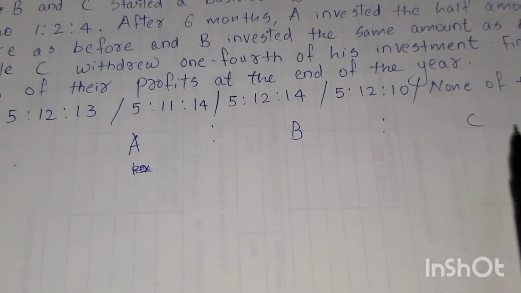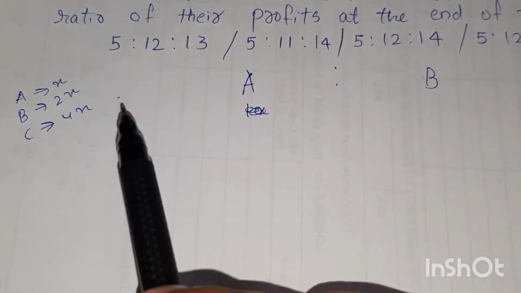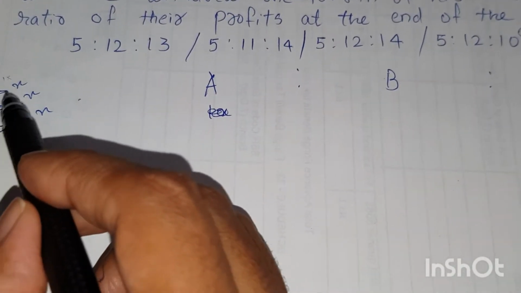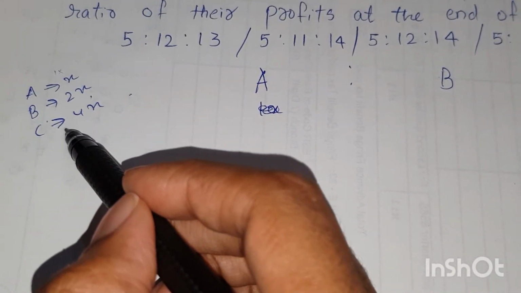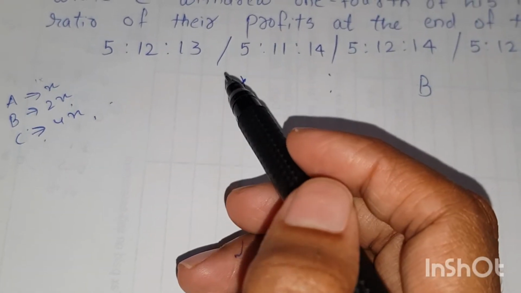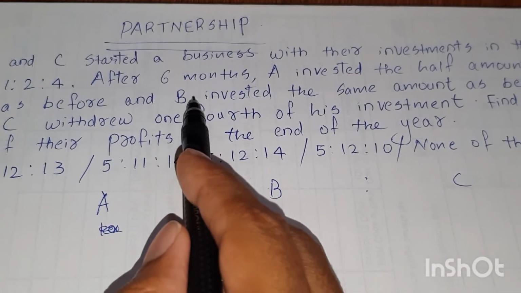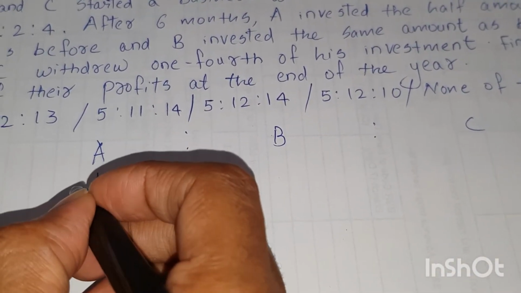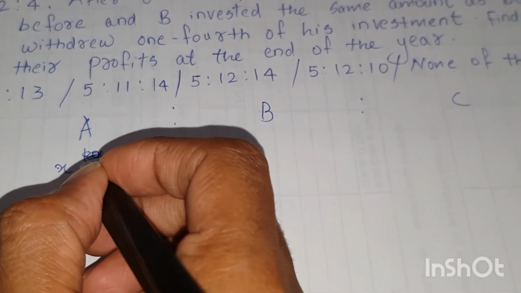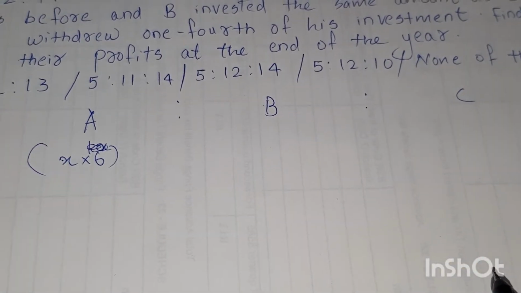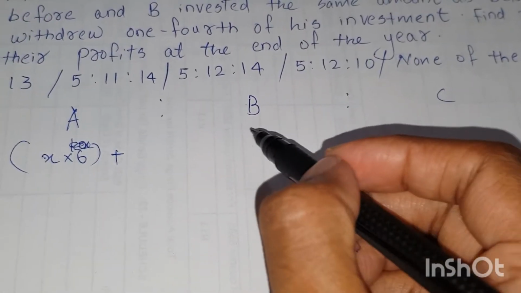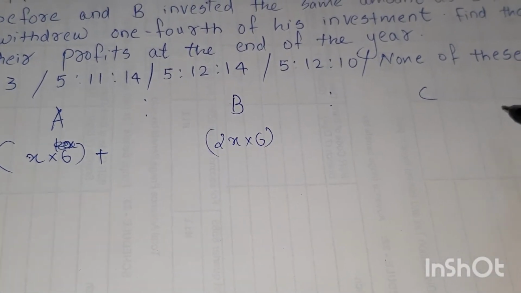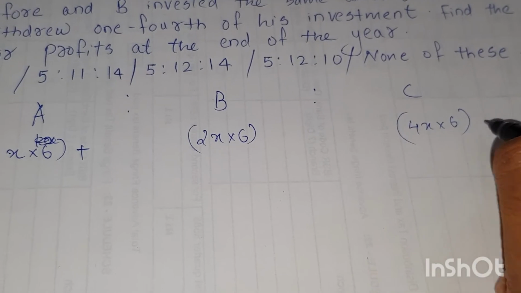So A is to B is to C, the three persons. Let from the start of the business A invested X, that is 1 into X, which is equal to X, and B invested 2X and C invested 4X from the start of the business. That means for the first 6 months A invested X, so it is 6X, and for the first 6 months B invested 2X into 6, and for the first 6 months C invested 4X into 6.